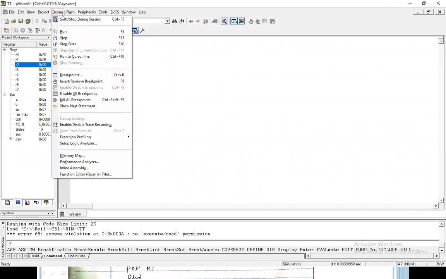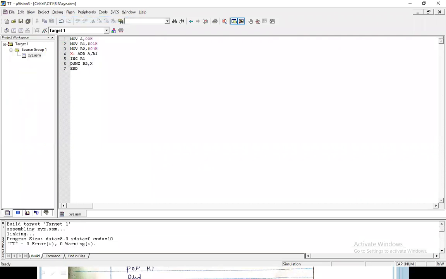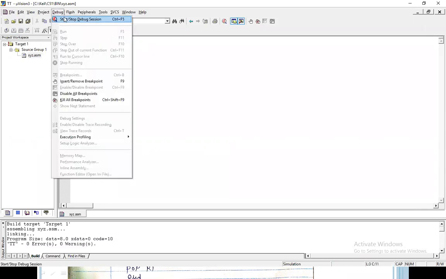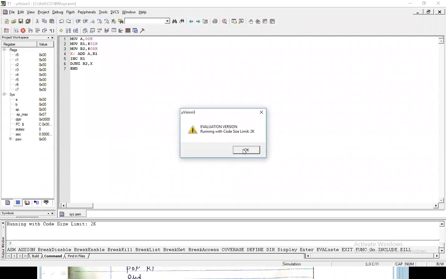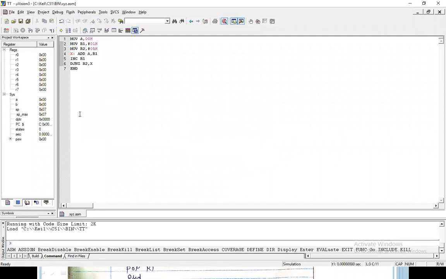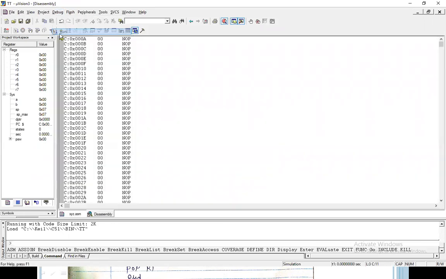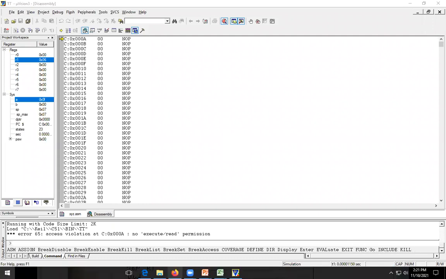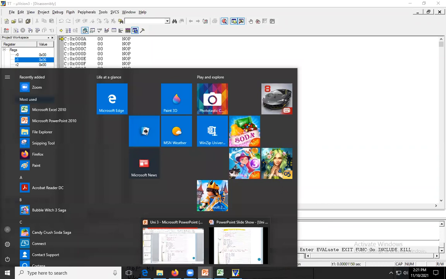But if you want to add all 5 natural numbers, you have to put the value 5 here, then debug the program and you will get the answer. If I run the program directly, you will get A containing 0F. So understand yesterday's problem: the software is not wrong. Some problem was created with the starter file I gave, so the problem occurred yesterday.